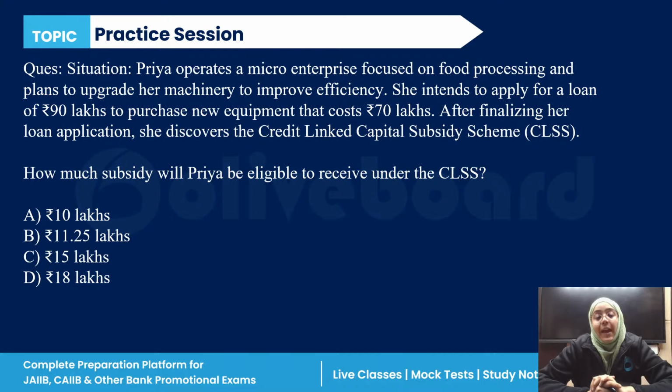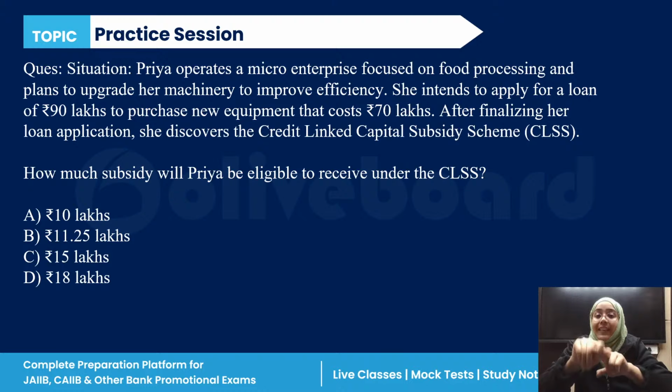Credit linked capital subsidy scheme. If you all remember, first of all, in CLSS, loan is given for the upgradation of technology. Second thing, the loan amount under CLSS is a maximum of rupees 1 crore. So if she intended to apply for a loan of rupees 90 lakh, that is well within the limit, because the maximum loan sanctioned is 1 crore.